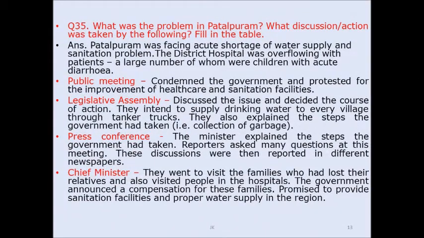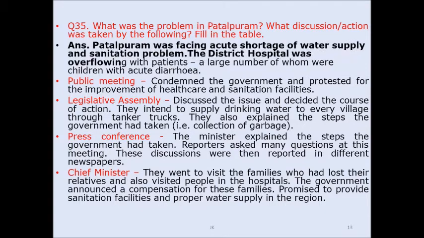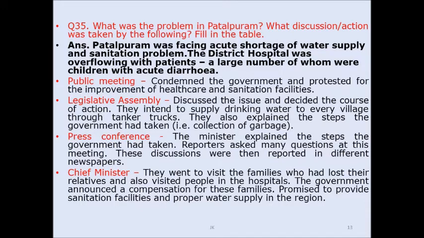5. What was the problem in Patalpuram? What discussion or action was taken by the following? Fill in the table. Answer: Patalpuram was facing an acute shortage of water supply and a sanitation problem. The district hospital was overflowing with patients, a large number of whom were children with acute diarrhea. At the public meeting, they condemned the government and protested for the improvement of health care and sanitation facilities. The legislative assembly discussed the issues and decided the course of action.